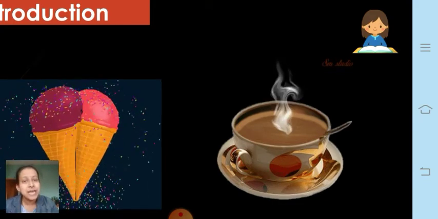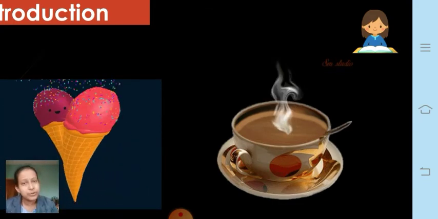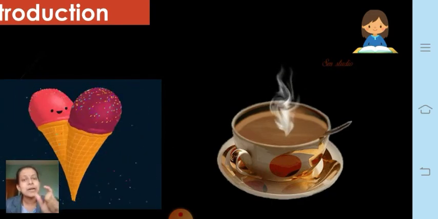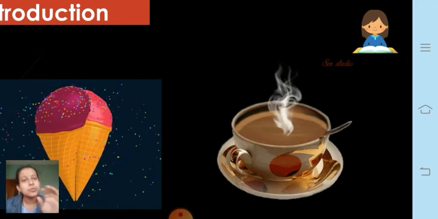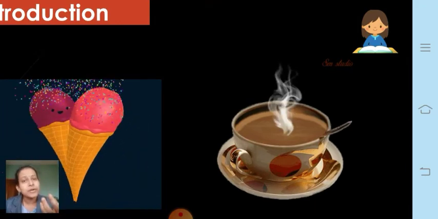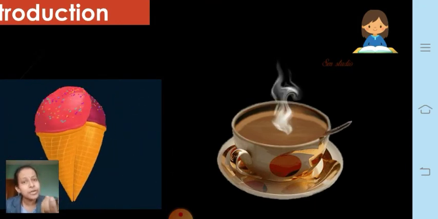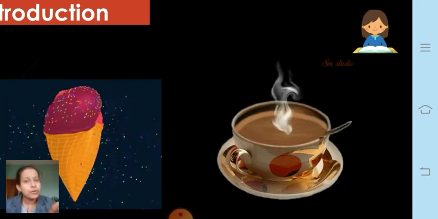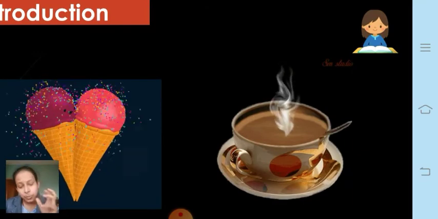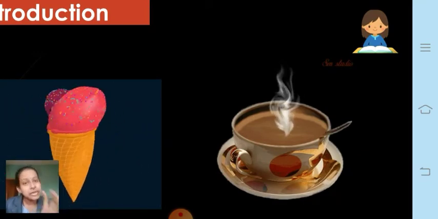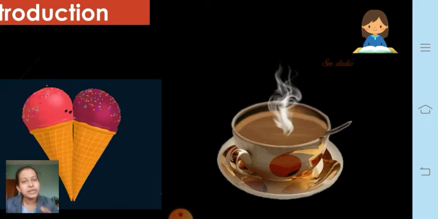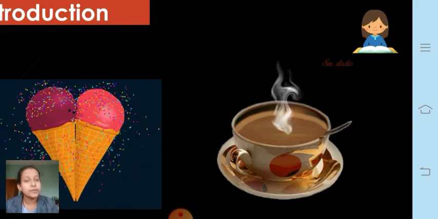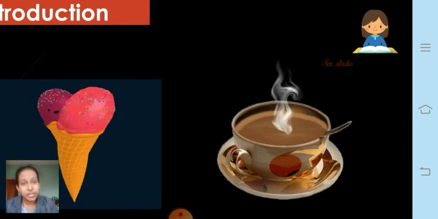Now why does this happen? It is happening because here you have taken a bowl of water which is cold, whereas a cup of tea which is hot. So what is happening here? The heat from the hot cup flows to the bowl, which is at the lower temperature. Which means that the heat flows from a hot object to an object with less amount of heat.